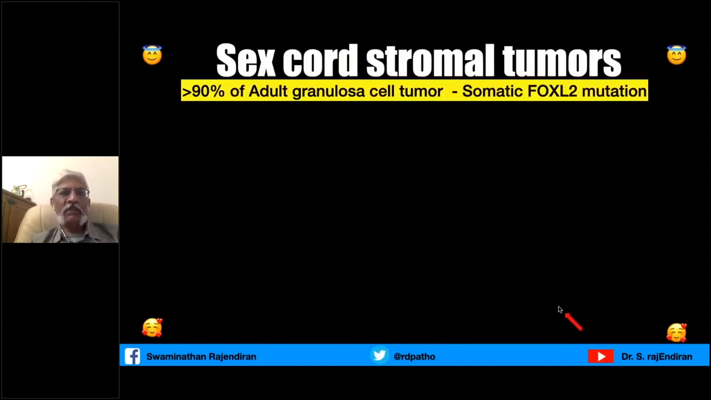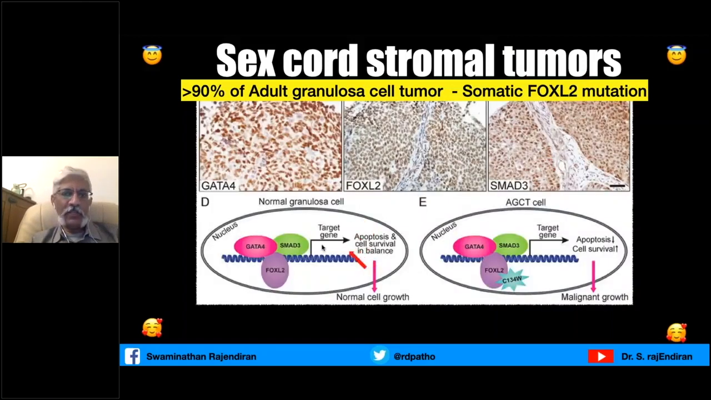Coming to the last portion of the talk, sex cord stromal tumors. More than 90% of adult granulosa cell tumors are associated with somatic FOXL2 mutation. This is very, very important. And this picture nicely tells you that in normal cell growth, FOXL2, GATA4, and SMAD3 form a complex, and they act on the target genes, balancing apoptosis and cell survival. They maintain the balance and lead to normal cell growth.